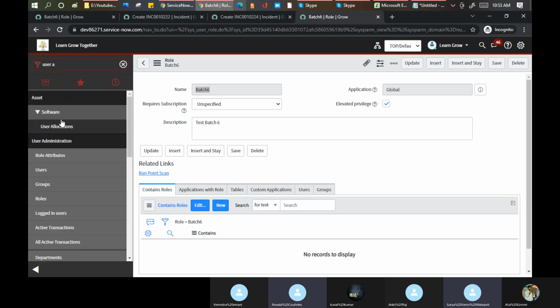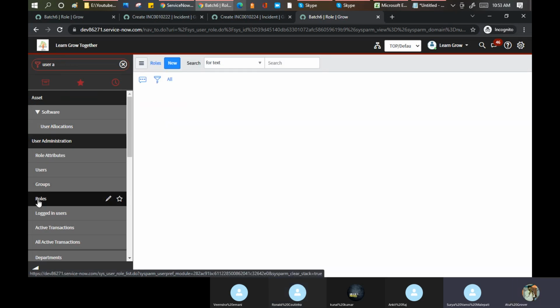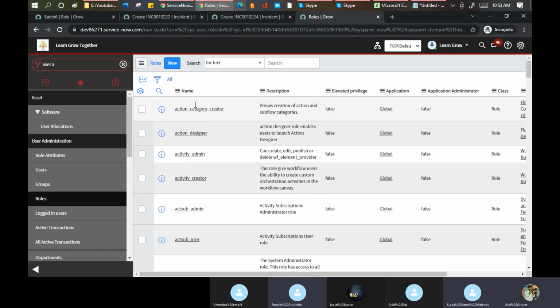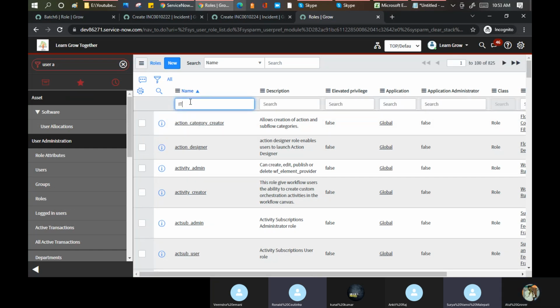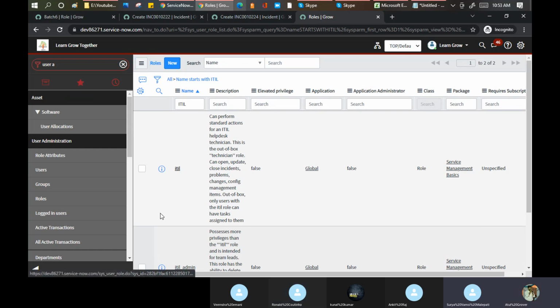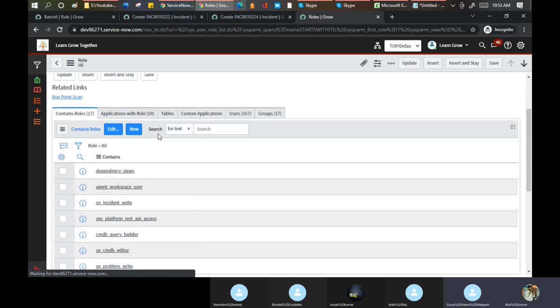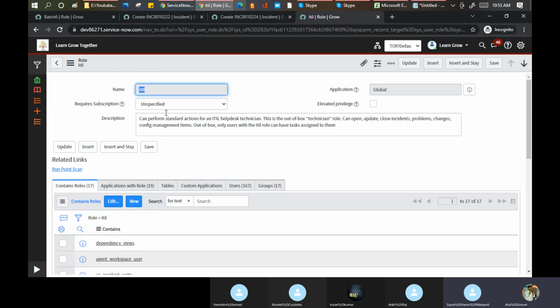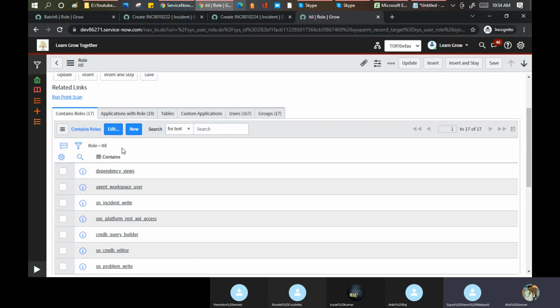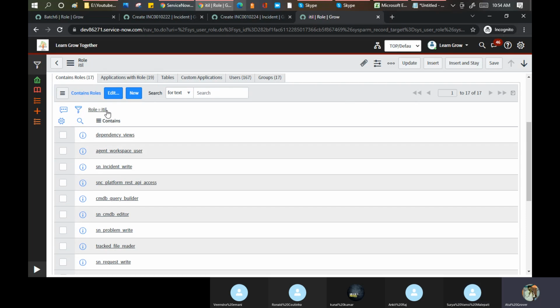So creation of a new role would be a customization. You have to maintain that part. Let me open this. So now you can see, if you give anyone the ITIL role, that person gets these roles as well by default. This is the thing called the contains roles.